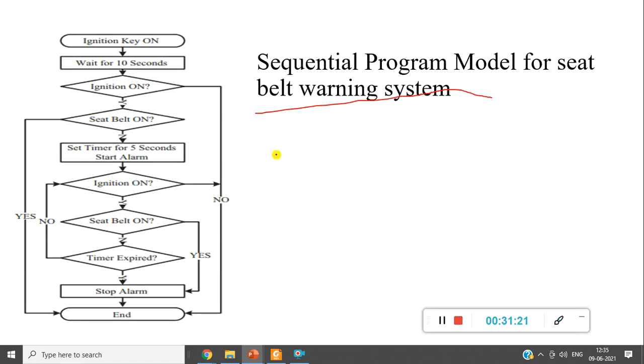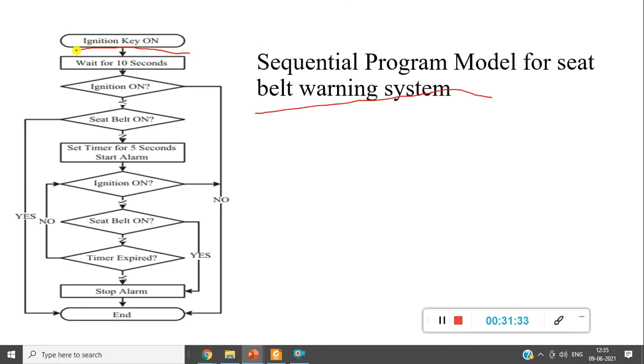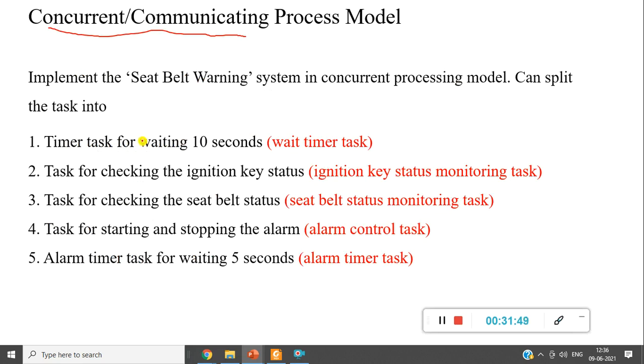Now we have one more topic, the concurrent communication process or concurrent model, where we try to divide a piece of the task, because this waiting is really independent. I can make it run separately, because it is not something where after this process itself I need to check the key. So what we do is we split the task: one task for the timer waiting for 10 seconds, one separate task.